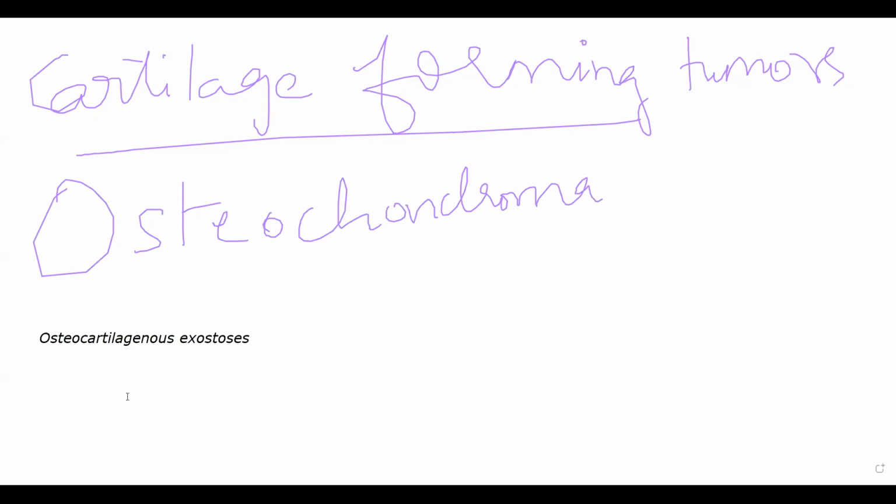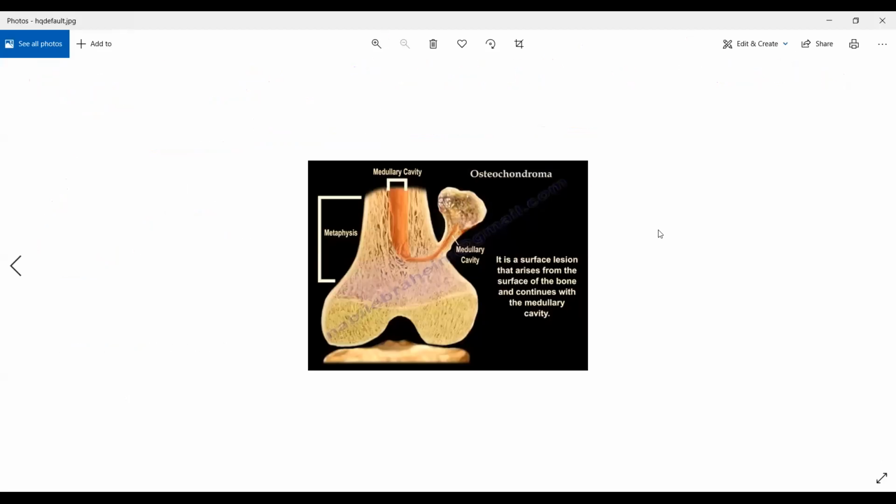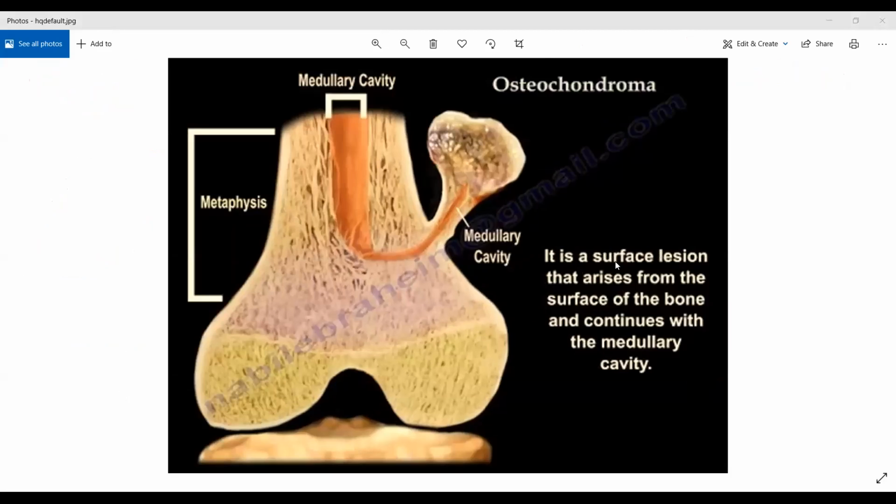So I'll show you how osteochondroma looks. It will be easier for you to understand that way. This is how osteochondroma looks. As you can see, there is a tumor arising from the diaphysis in a way. Technically, it will arise from the metaphysis, but it will have connection into the diaphysis and the medullary cavity as well. The most common location for this will be the lower end of the femur and upper end of tibia. Sometimes it can also occur in the upper end of humerus.